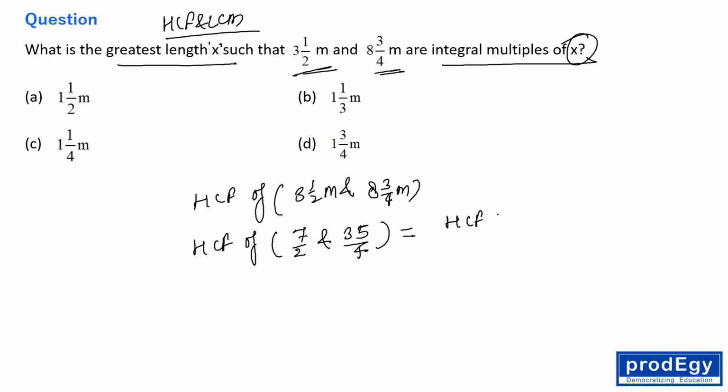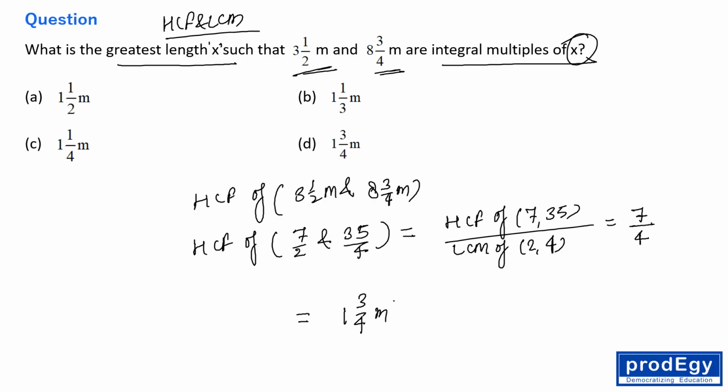Right? So SCF of 7/2 and 35/4 means what? SCF of numerators divided by LCM of denominators. Right? So SCF of 7 and 35 is what? 7, and LCM of 2 and 4 is what? 4. So 7/4 is the correct answer. 7/4 means 1 3/4. This is the answer. Right everyone? So 1 3/4 means D option is the correct choice, right?